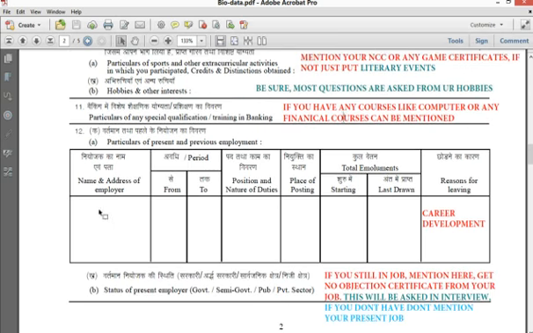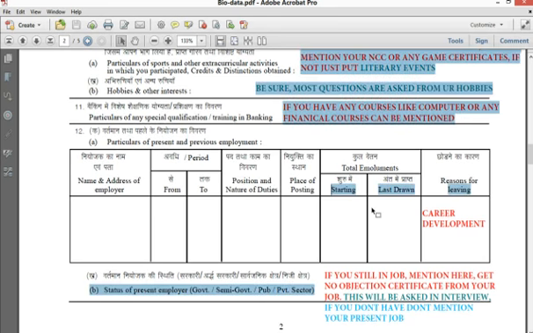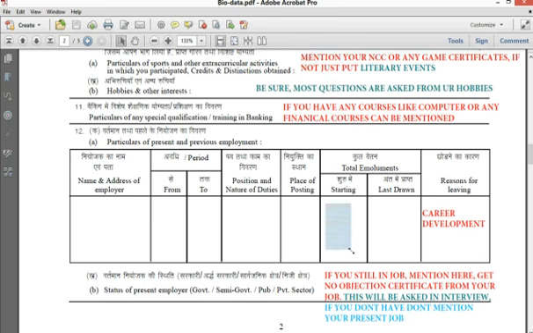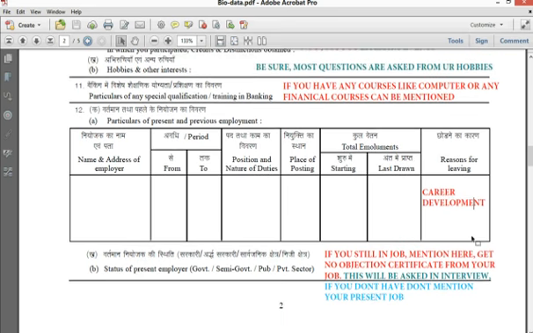Next, particulars of your previous employment: from and to, position, nature of the duty, place of posting, starting and last drawn salary. There is no need to produce any pay slip or bank balance sheet or anything. No need to produce them here. Just write the number, your salary previously drawn. And for reason for leaving, you put it as career development. That is the finest thing.